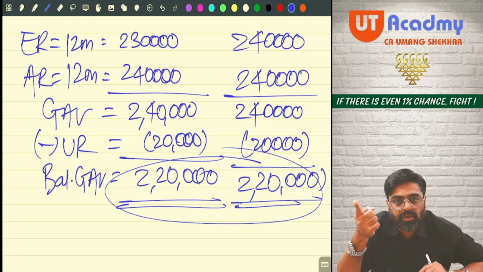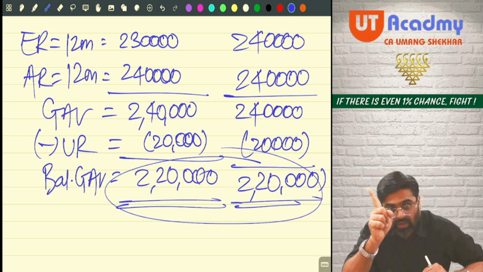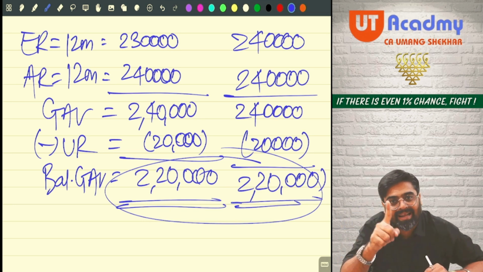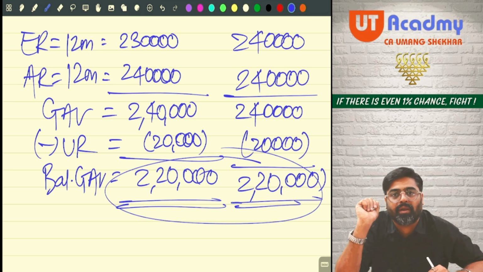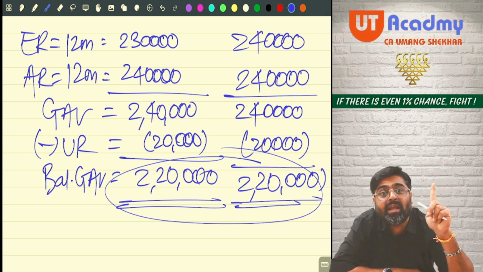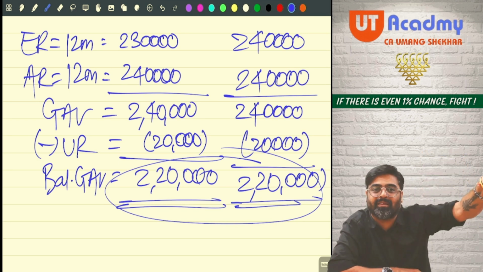See, the first option is theoretically correct. Whatever answer you get, on that full marks will be awarded. But that answer is illogical. You are not getting the entire benefit of unrealized rent. Getting my point? Second, theoretically not given, but practically in the income tax return, this happens.